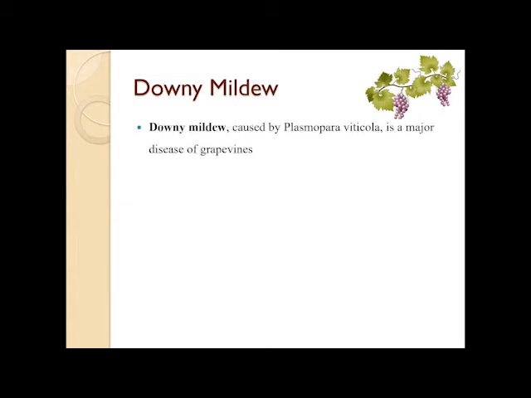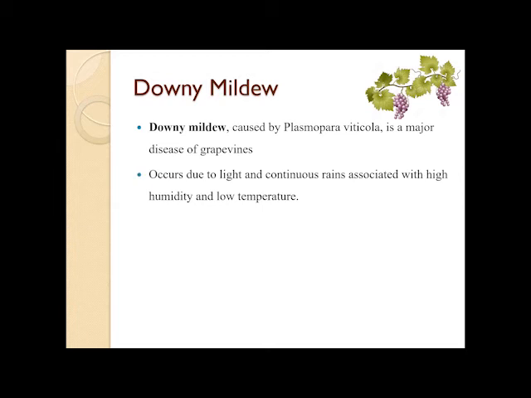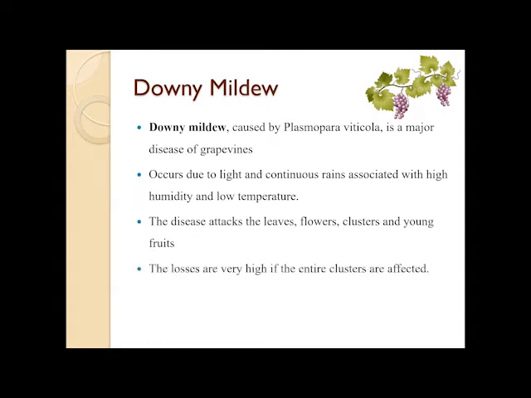Downy mildew, caused by Plasmopara viticola, is a major disease of grapevine. This occurs due to light and continuous rains associated with high humidity and low temperature. The disease attacks the leaf, flowers, clusters, and young fruits.